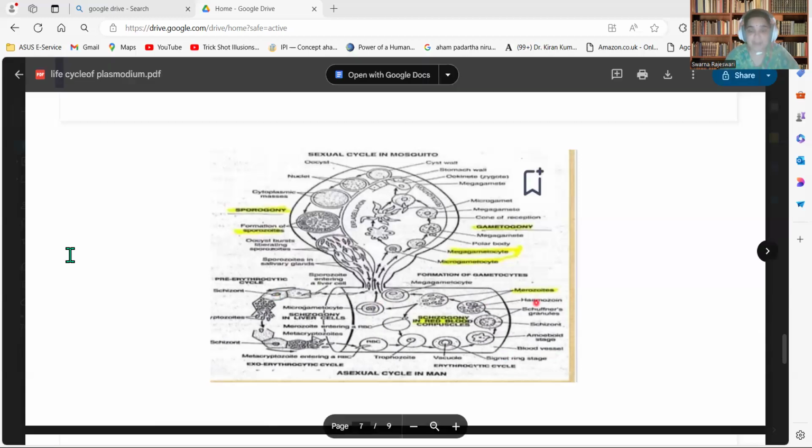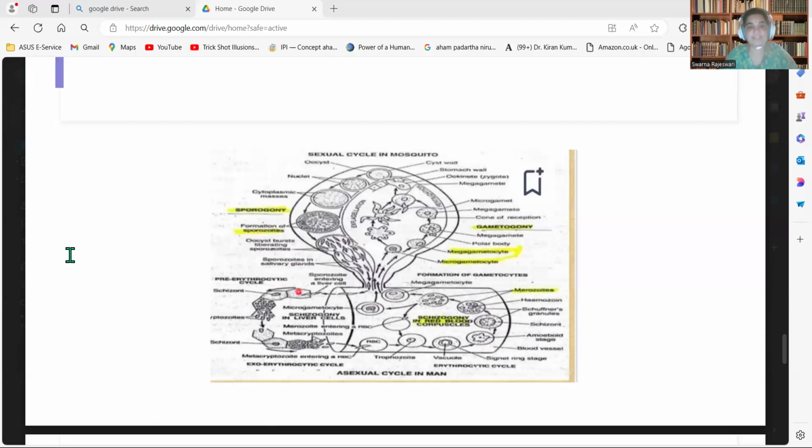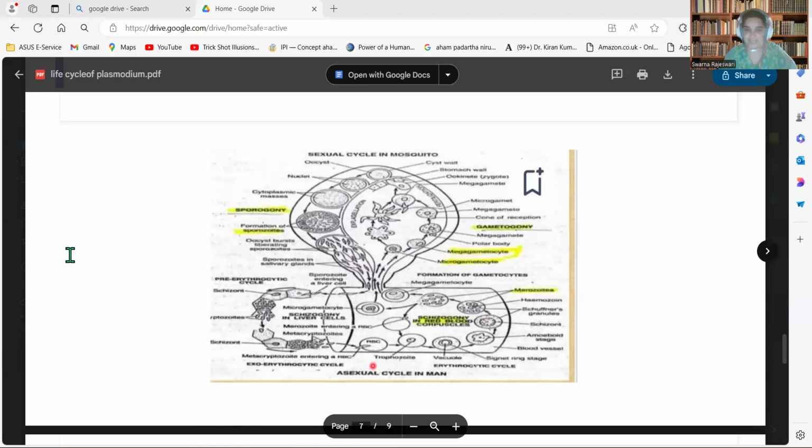So this part of the life cycle, where the sporozoites enter into the liver cell, and again the part where the cryptozoites, that is micro metacryptozoites, enter into the RBC until the liberation of the gametocytes in the blood of the malarial patient, we call the sexual life cycle taking place in the man. So in the man, the life cycle takes place in the liver, that is the pre-erythrocytic cycle as well as the exoerythrocytic cycle, and the erythrocytic cycle.